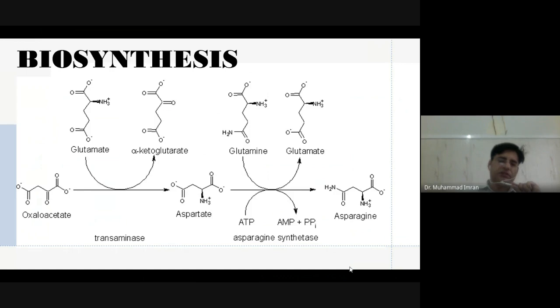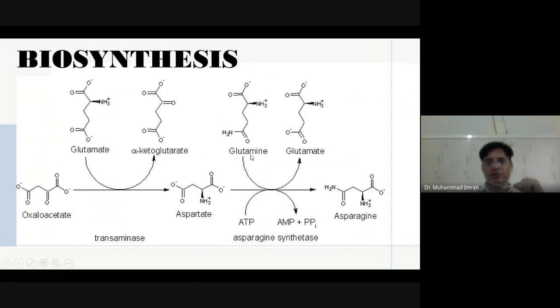What is the biosynthetic pathway? Oxaloacetate takes the amino group from glutamate by the action of the aspartate aminotransferase enzyme, and oxaloacetate changes into aspartate. Then that aspartate will change into asparagine by the action of asparagine synthetase, which takes the amino group from glutamine.